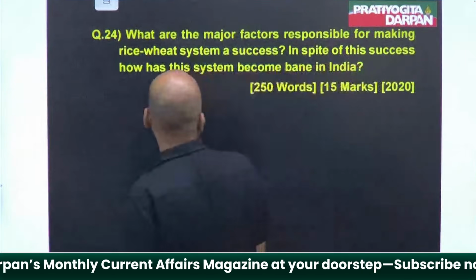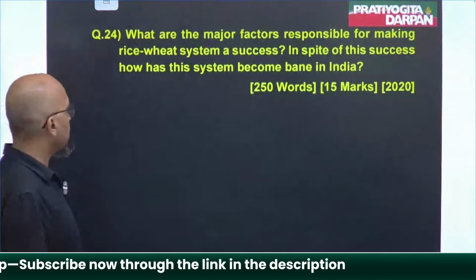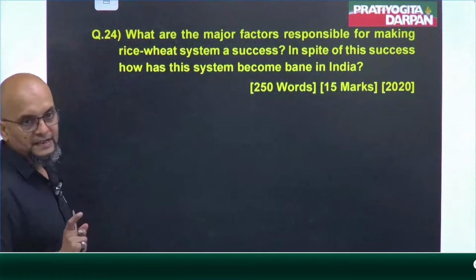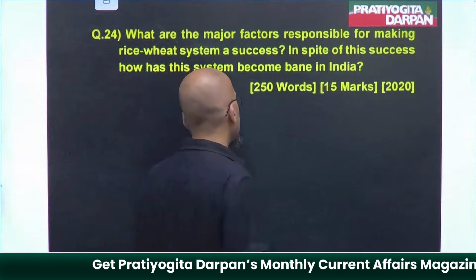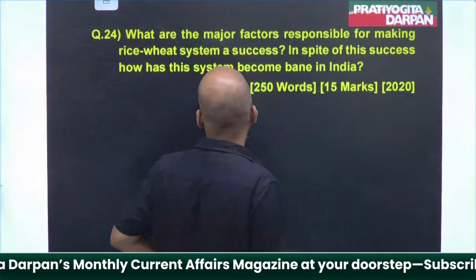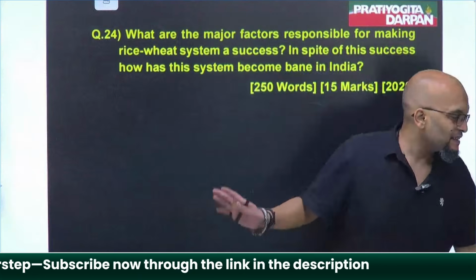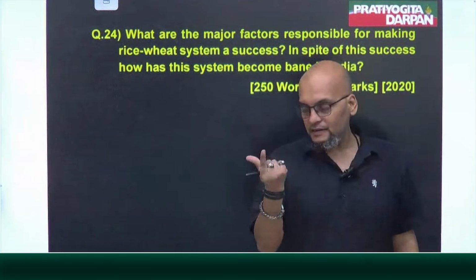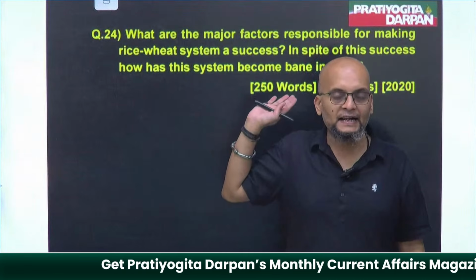Okay. What are the major factors responsible for the rice-wheat system's success? In spite of this success, how has this system become a bane in India? Guys, this is taught. I teach this in class. They have just twisted the question. Can you take a dig at it?